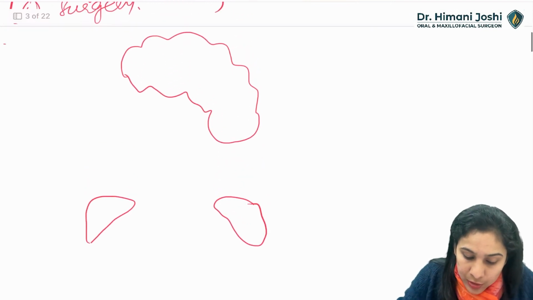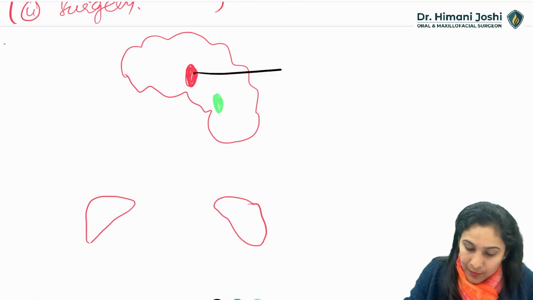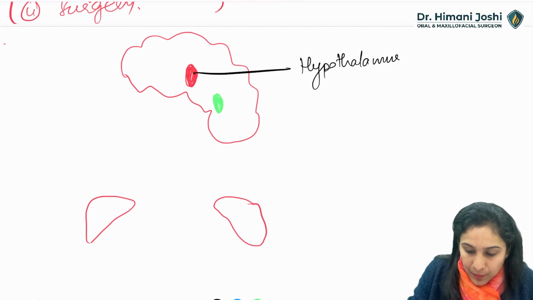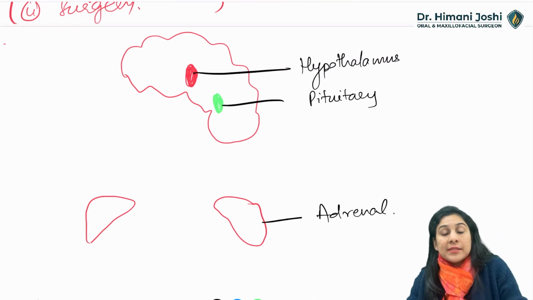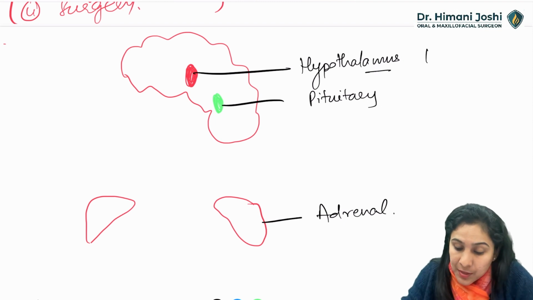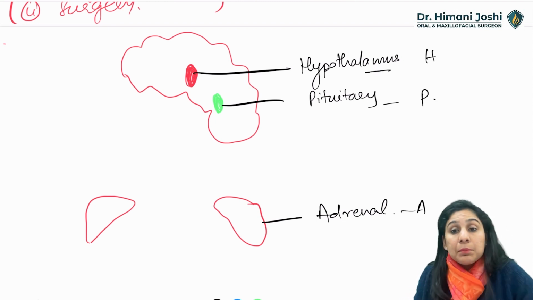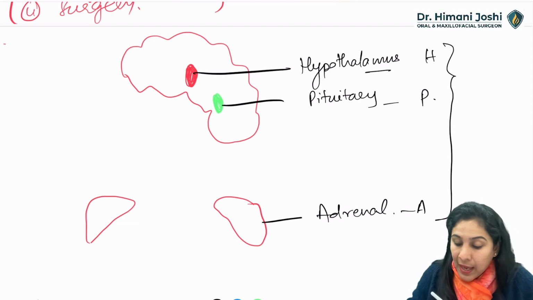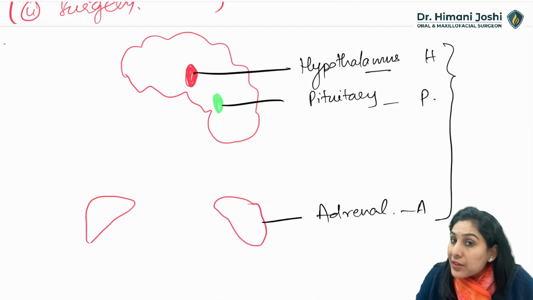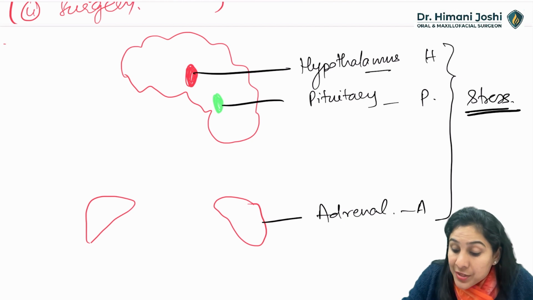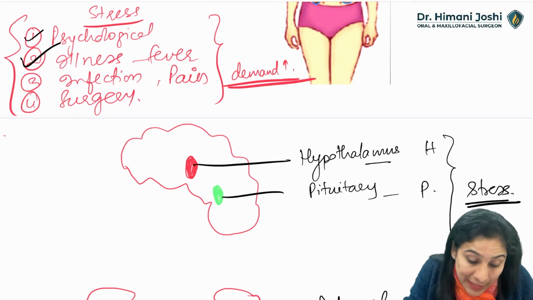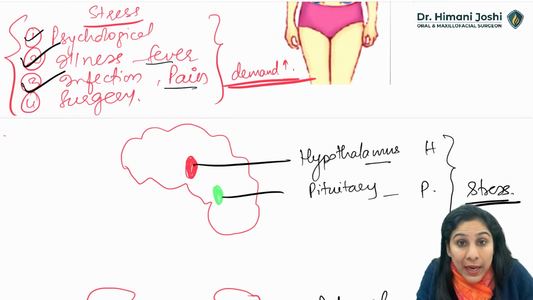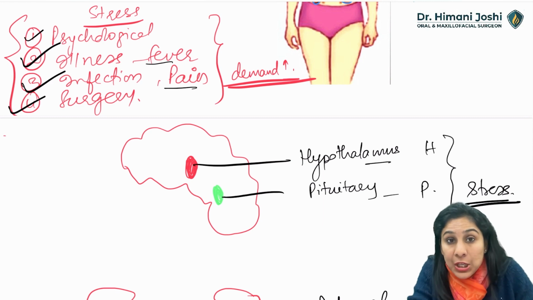So there are two little organs within the brain, the hypothalamus and the pituitary. Together, these three organs of the body, hypothalamus, pituitary and adrenal gland, make up an axis called the HPA axis, which works whenever there is a stressor. What is stress? I just told you. Whether it is a psychological stress, which is very mild, illness like fever, infection, a pain due to trauma, or a surgery, any of these things can be a stressor.